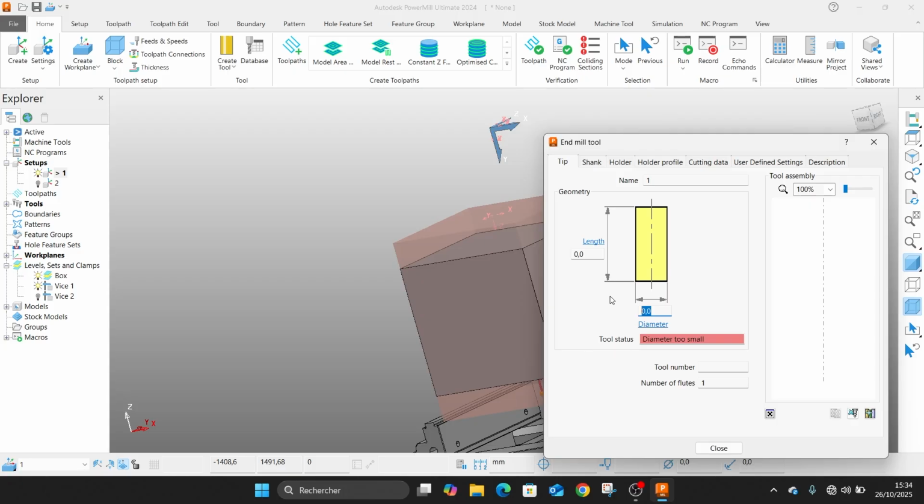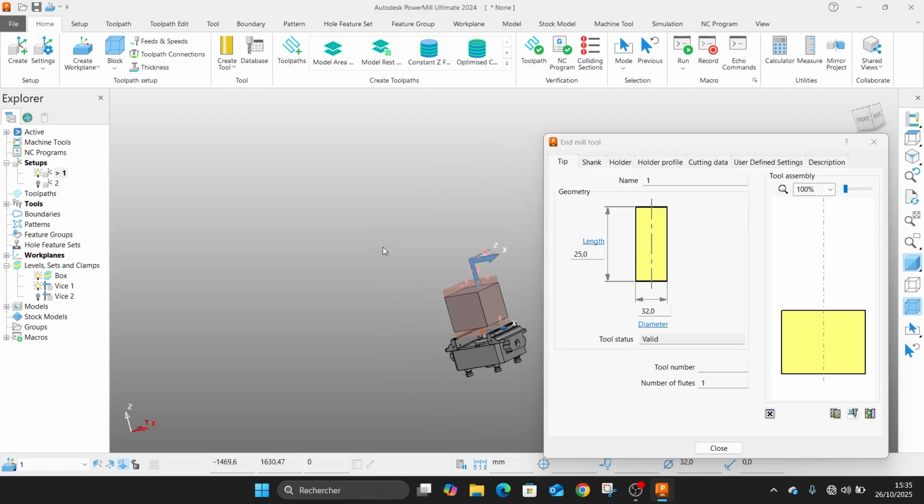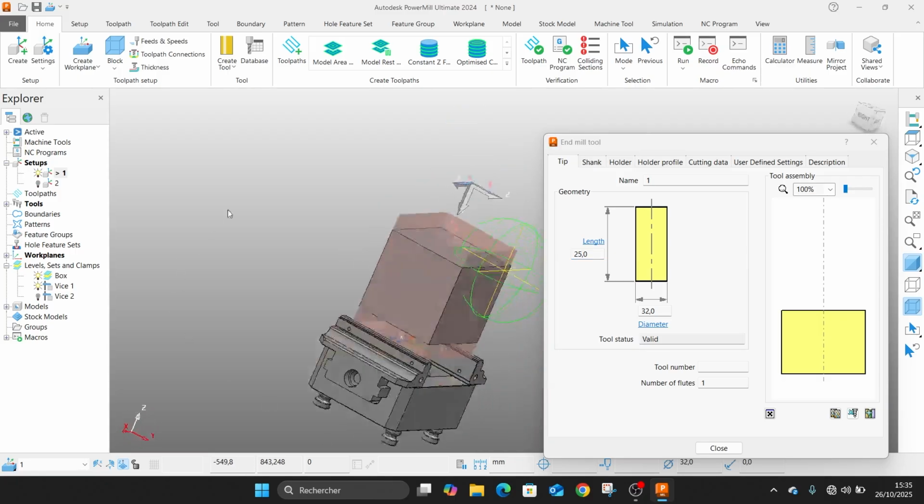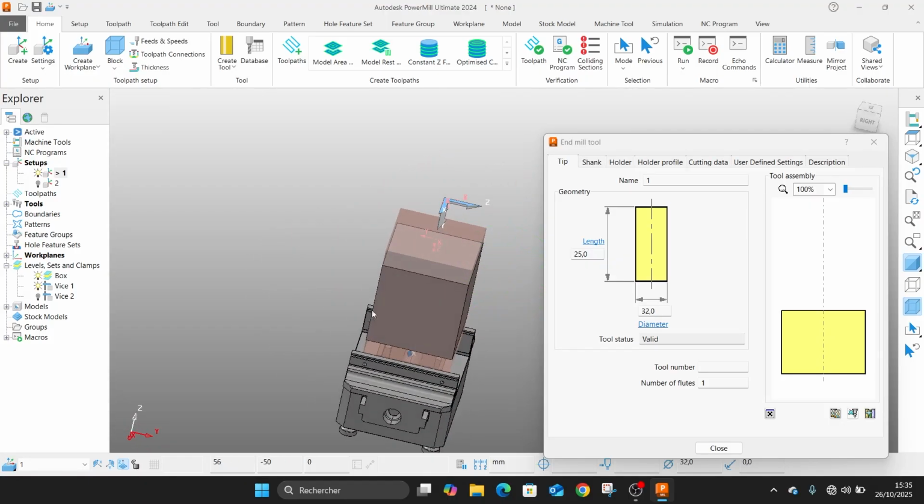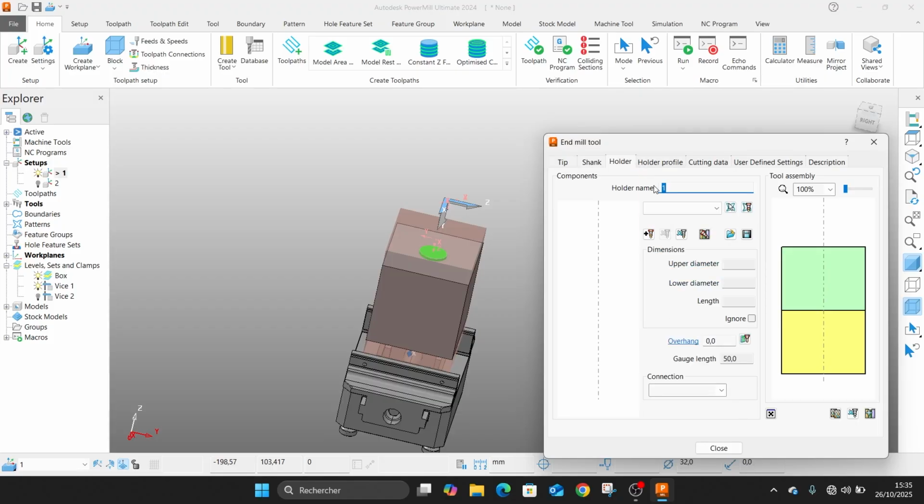So let's create an end mill of 32 with 25 in length. Let's see, where is it? I don't know. Yes, so let's put a shank, bigger shank, or let's just let it like this.